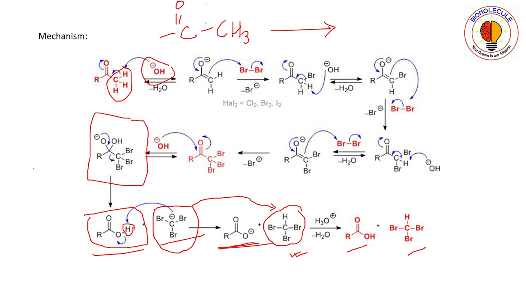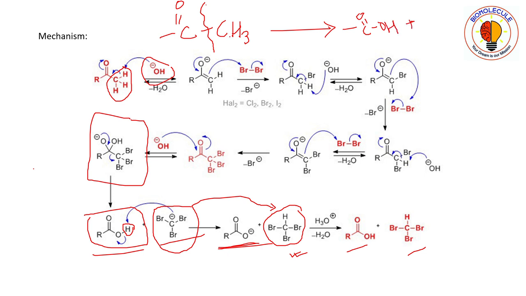If we look at the original compound, this is the CH3 group, so this is getting cleaved. This bond between the carbonyl carbon and the alpha carbon is getting cleaved. So this fragment, the carbonyl part, is being oxidized to acid,